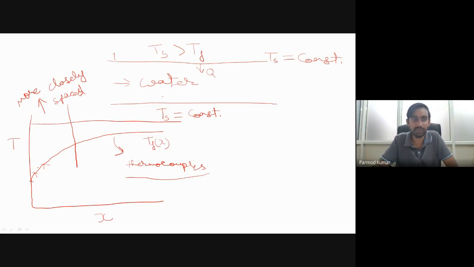So we should have some sort of trade-off between the cost, meaning purchasing the number of thermocouples, and the accuracy of the experimental results we will get. Is this point clear, or does anyone have any doubt?